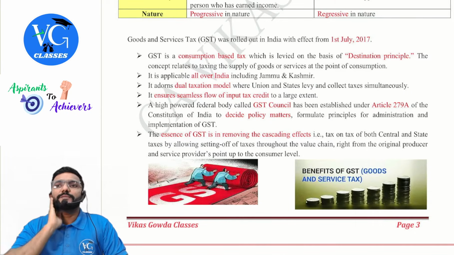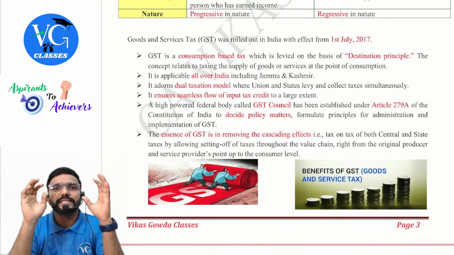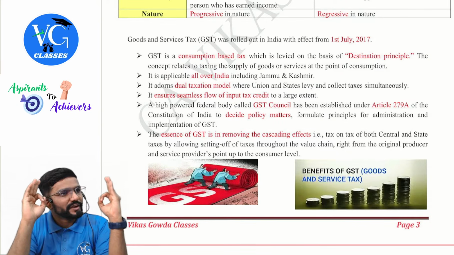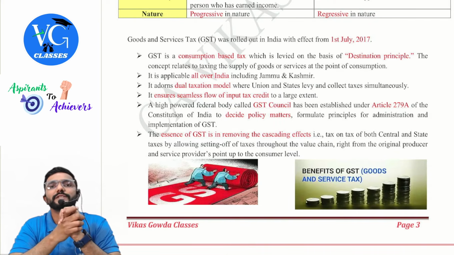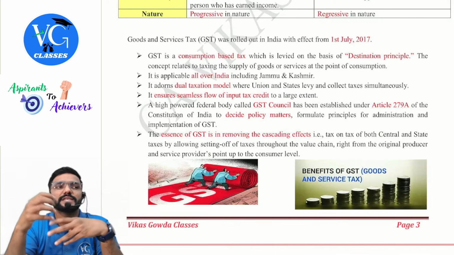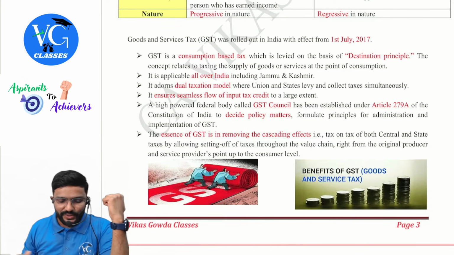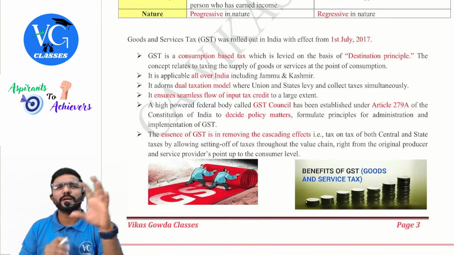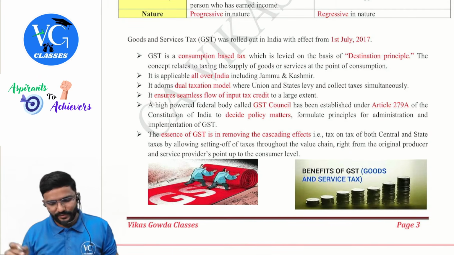It is a destination based tax, guys. Destination based consumption tax. Sir, how is it? Listen, the revenue will always go to the state where the goods or services are going, or where the goods or services are consumed, guys. So that is why we call it a destination based consumption tax. The concept relates to taxing the supply of goods or services at the point of consumption. It is applicable to entire India, including Jammu and Kashmir.